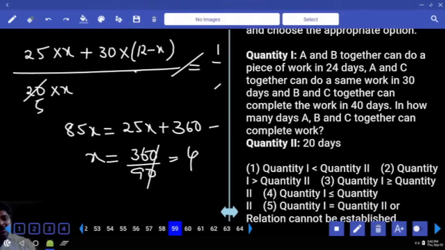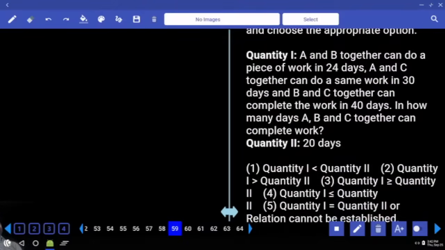Q1, Q2s. A and B together can do a piece of work in 24 days. A and C together can do the same work in 30 days. B and C together can complete the work in 40 days. In how many days can A, B, C together complete the work?